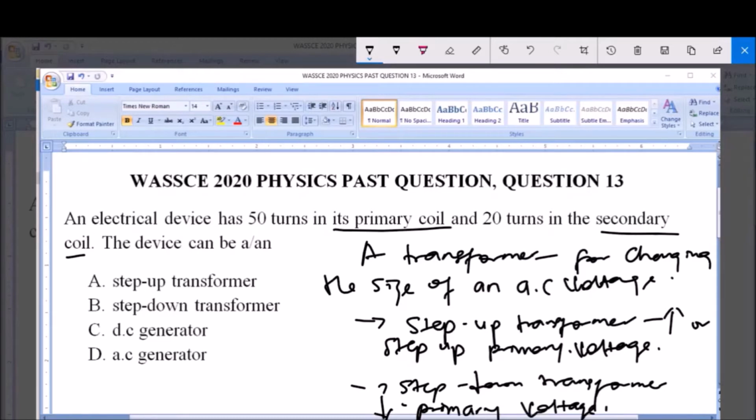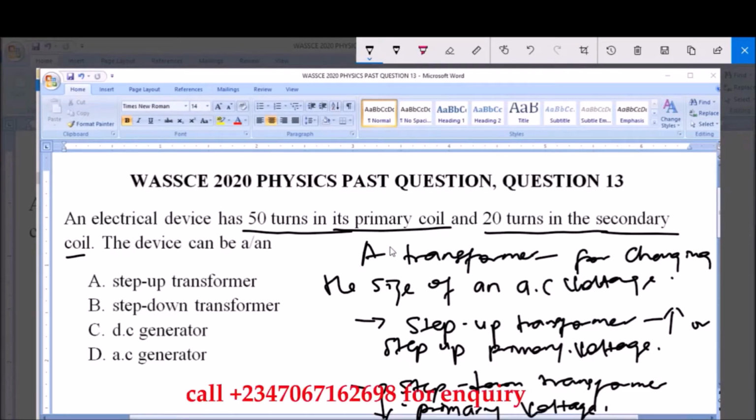That is, the secondary coil has fewer turns compared to the primary coil, because you are trying to step down or decrease the applied voltage. Now the question says an electrical device has 50 turns in its primary coil and 20 turns in the secondary coil. You agree with me that here the primary coil has more turns than the secondary coil, and so it is a step-down transformer, because the main aim here is to decrease the applied voltage.